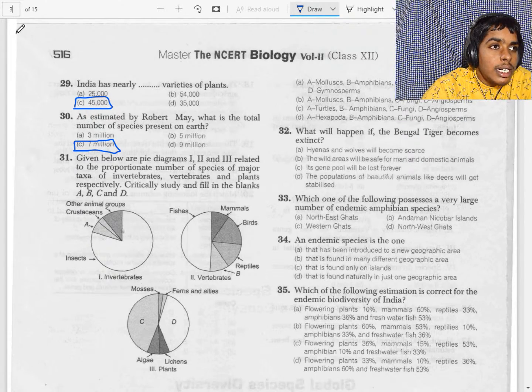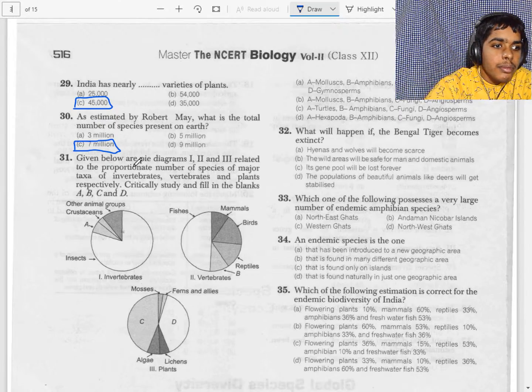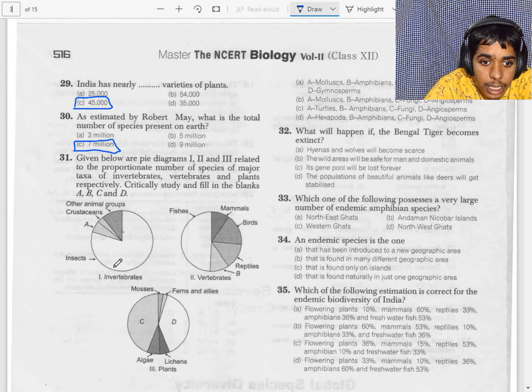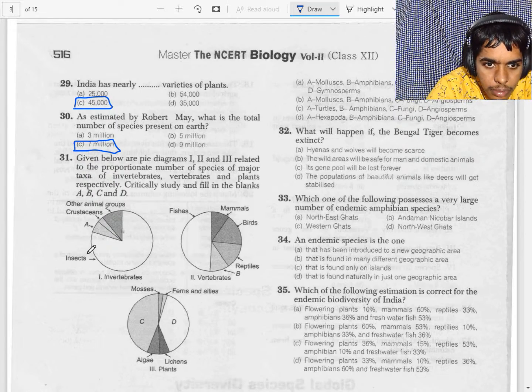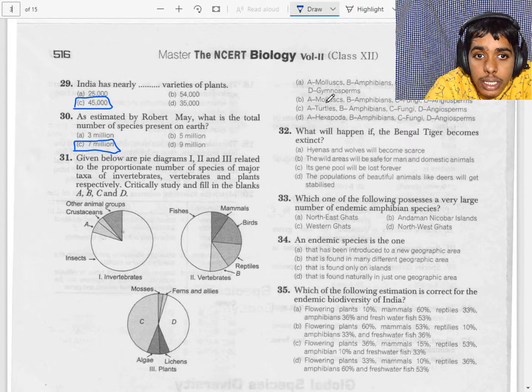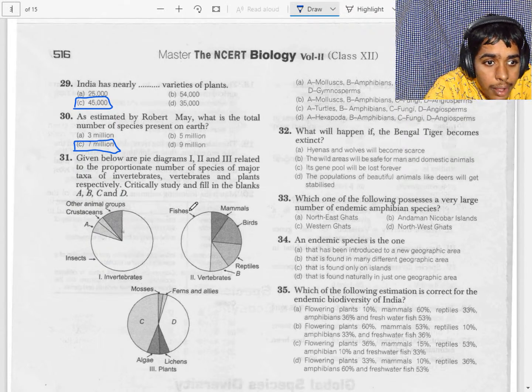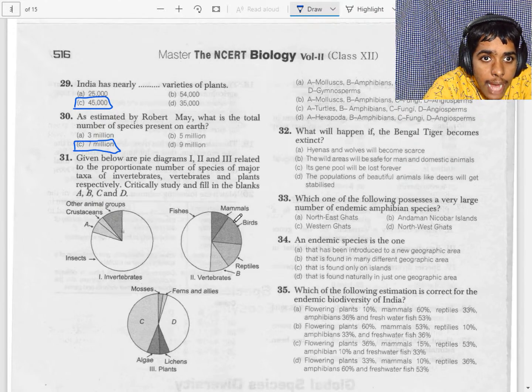Okay, now let's see the 31st question, about invertebrates. Let's check. A has mollusks, turtles and hexapoda. B has amphibians, the trick. That means here fishes, mammals, birds, reptiles, mammals.